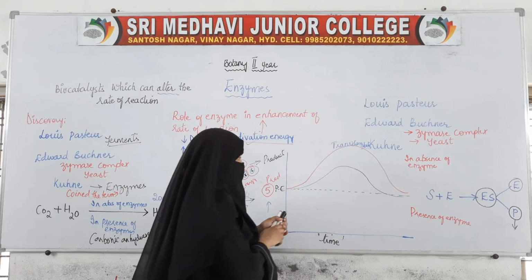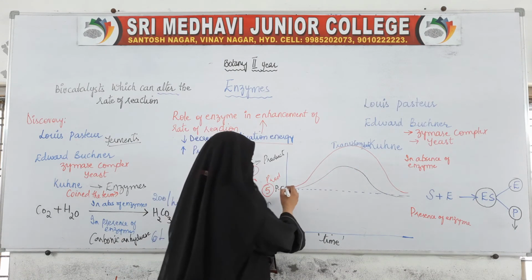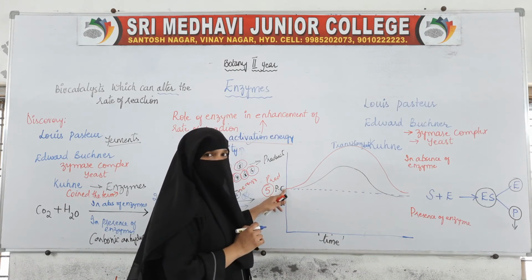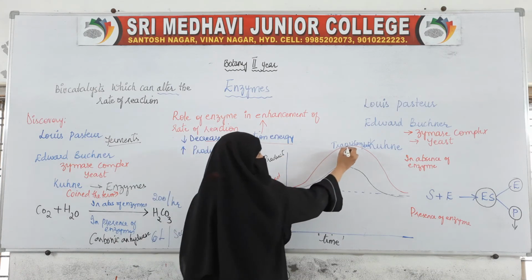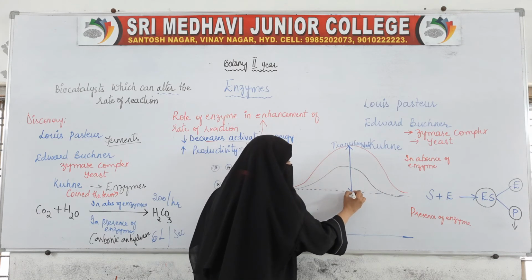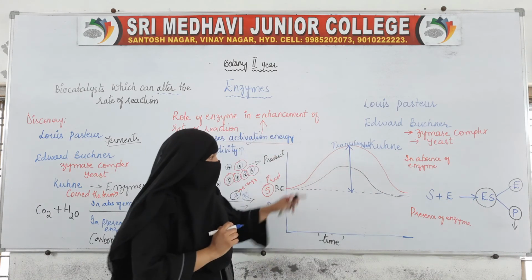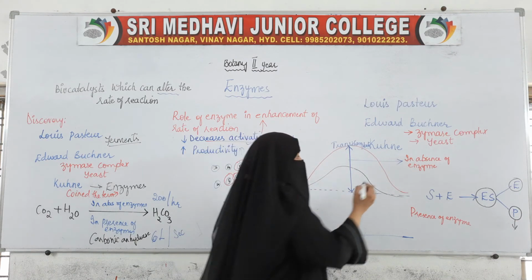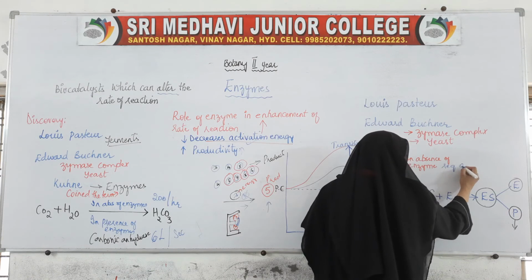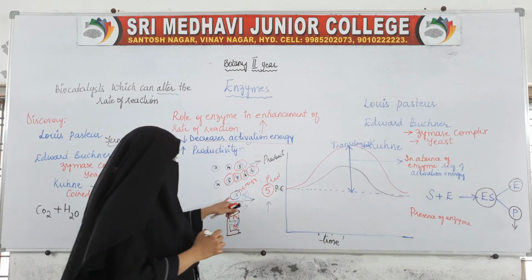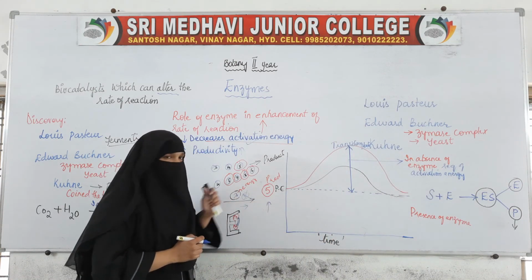Now, when the graph is plotted with this potential energy, in the absence of enzyme, the activation energy required is this much. We said that these substrates require activation energy to take part in the reaction.